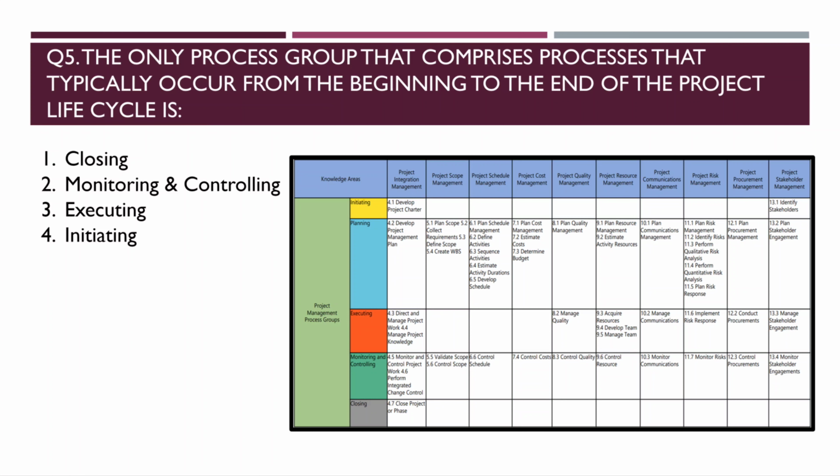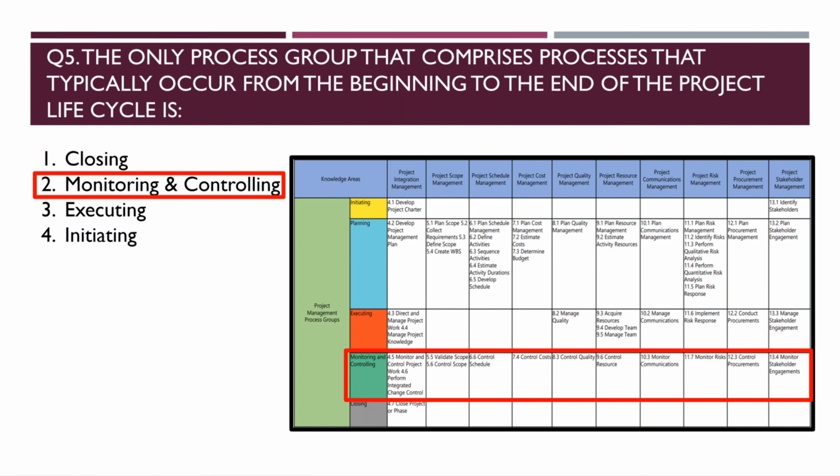In executing, we perform the activities only once we are executing the project, and initiating is just to initiate it. But monitoring and controlling is the only process group that occurs from the beginning to the end of the project life cycle, because you always have to monitor and control your project to see if you are on track or not. So in this question, the answer will be monitoring and controlling.